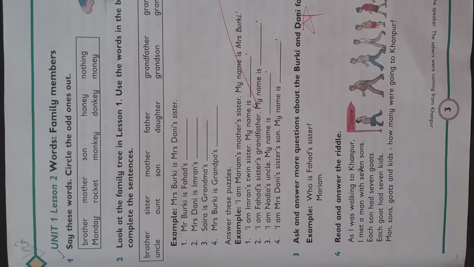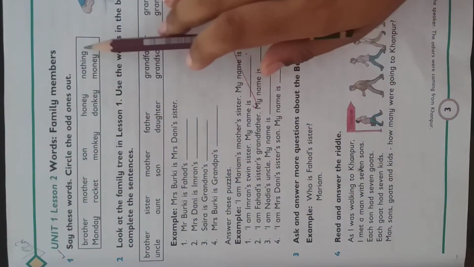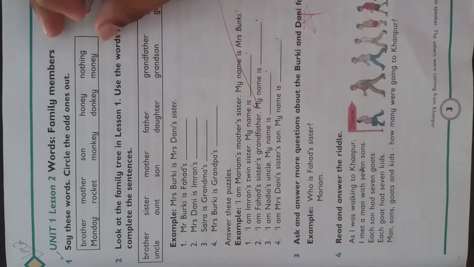In these words, students, you can see these words in this table. All of these words may have similar or different vowel sounds. As you know what vowel sounds are, you may understand the difference when I pronounce them. I'm pronouncing these words, so you have to listen carefully.